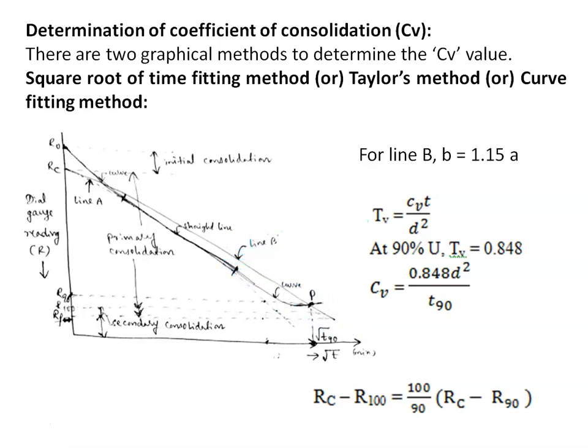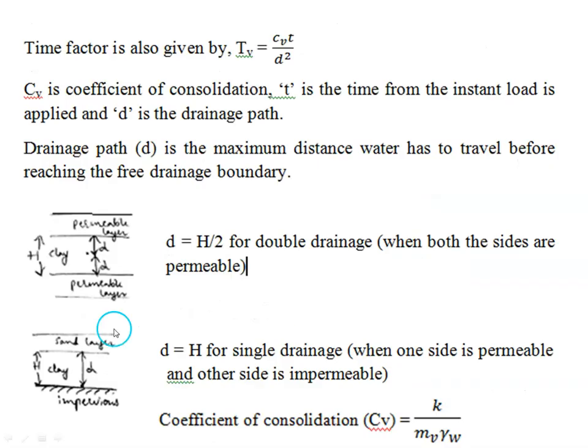The line B intersects the consolidation curve at point P. The dial gauge reading corresponding to this point indicates 90% degree of consolidation, and the time corresponds to root T90. So whatever time is obtained from this point is represented as square root of T90. Then we know that Tv equals Cv t by d square.